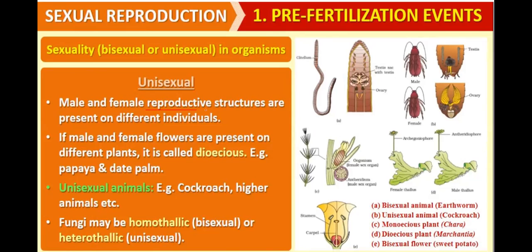If male and female reproductive structures are present on different individuals, they are called unisexual. Uni means single sex. Only one sex organ is present in one individual. If male and female flowers are present on different plants, it is called dioecious. Example, papaya and date palm. Unisexual animal, cockroach. This is a male cockroach, and this is a female cockroach. Higher animals are unisexual. Fungi may be homothallic, bisexual, or heterothallic, unisexual.